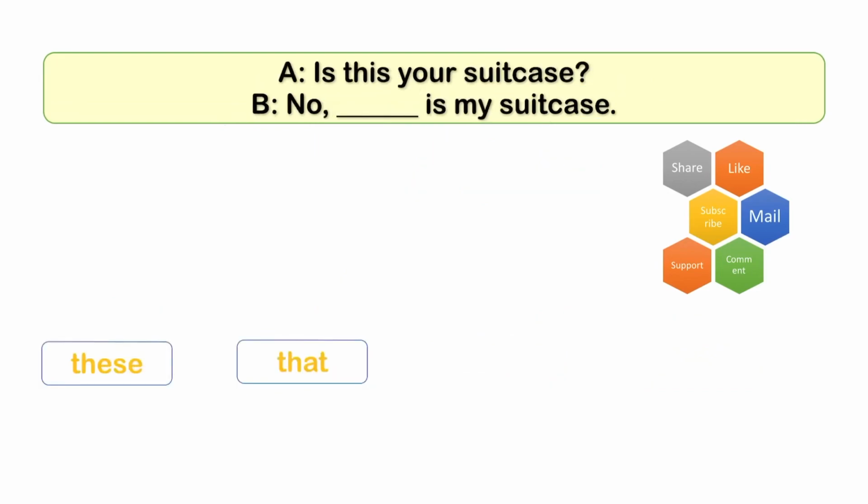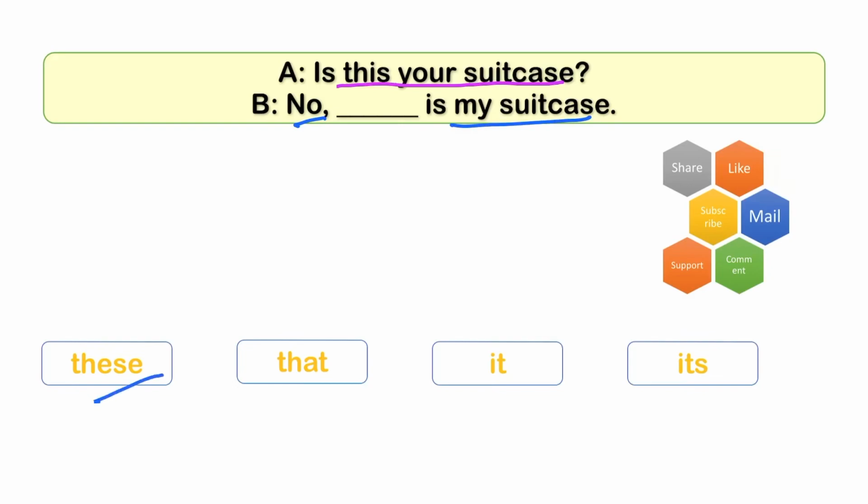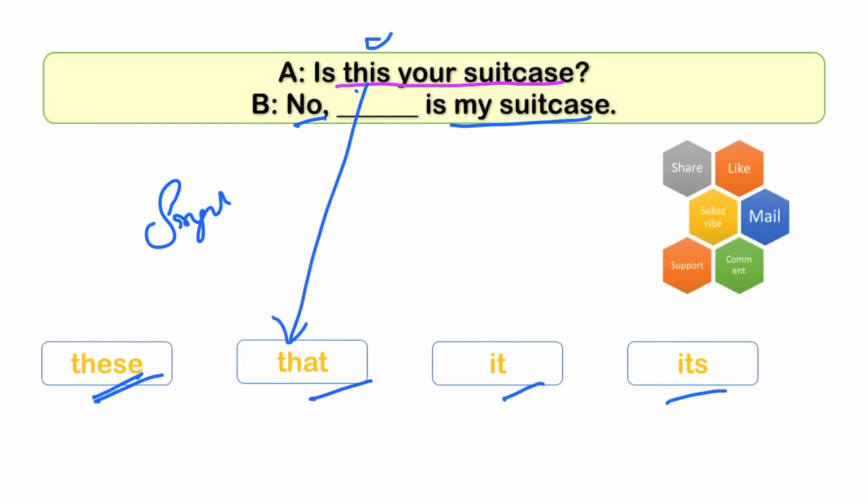Next, is this your suitcase? No, that is my suitcase. So here options are these, that, it, its. I can't use these because this is only singular, one thing is singular. No, this is the opposite of that. No, that is my suitcase. You can't use it or its. So, is this your suitcase? No, that is my suitcase.